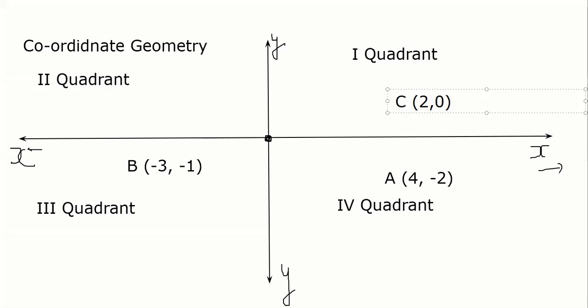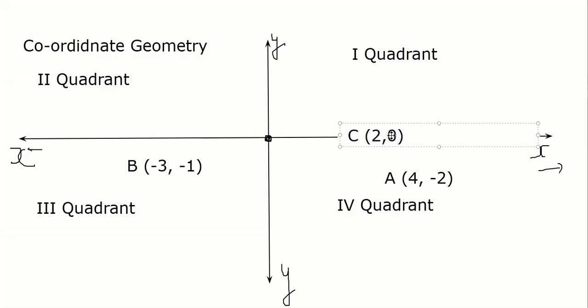Skand, you are right. It will lie on the x-axis. It is not in a quadrant. 2, 0 will exactly be on the axis. Why? Because the y coordinate is 0, guys. Say somewhere here. X is 2, y is 0. It is not in any of the quadrants. It is only on the axis. So it is on the x-axis. Right? Skand is right. Yashwant is right.